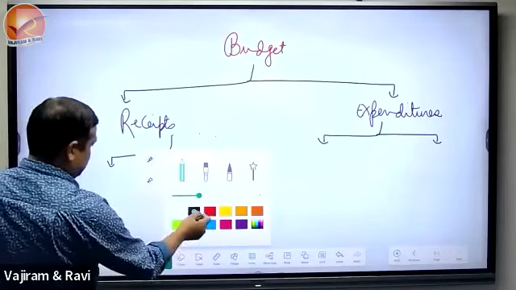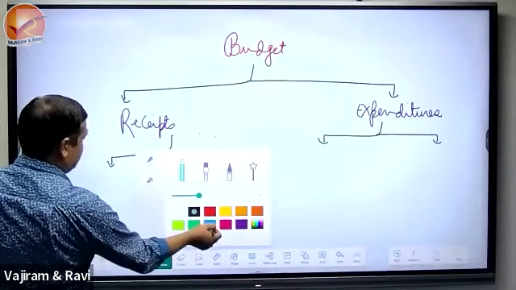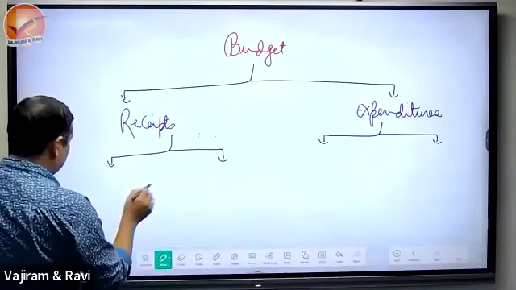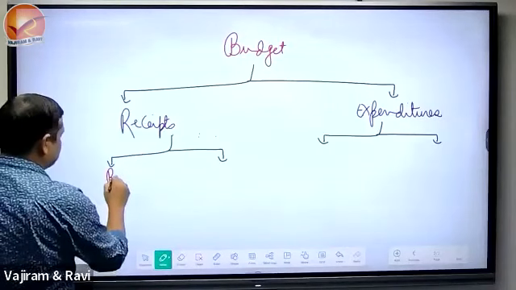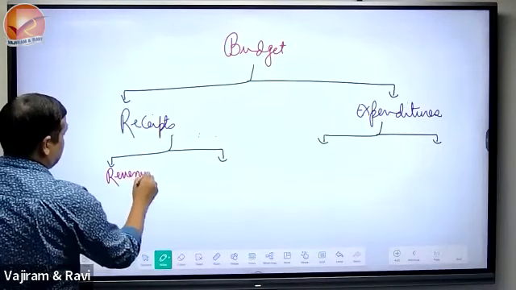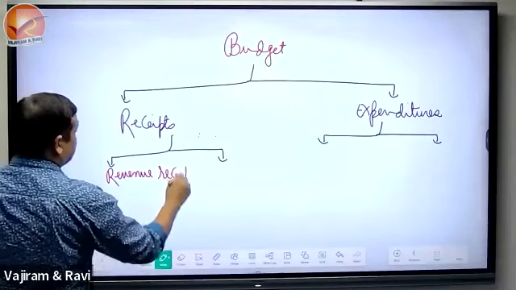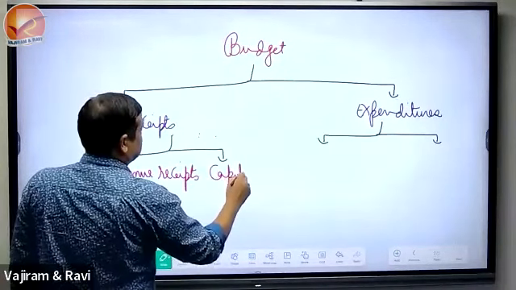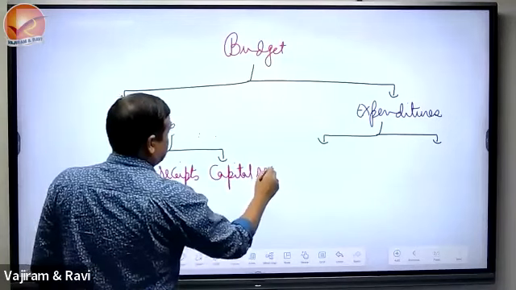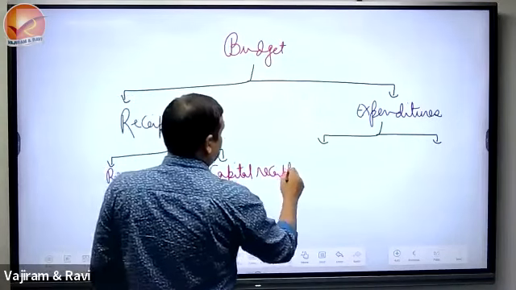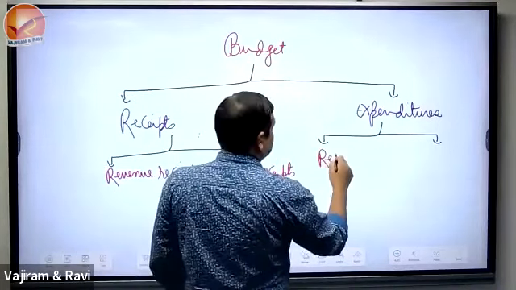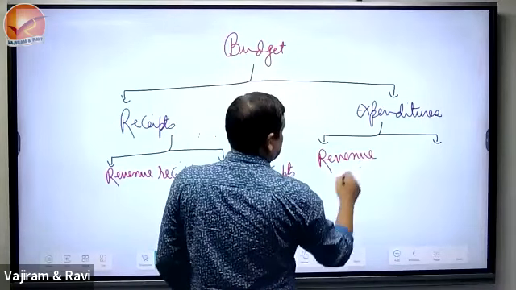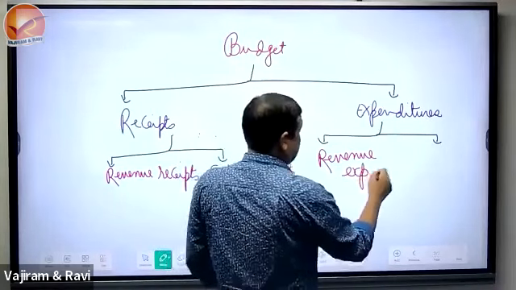When we see receipts, we are talking about revenue receipts and capital receipts, and further, revenue expenditure and capital expenditure.